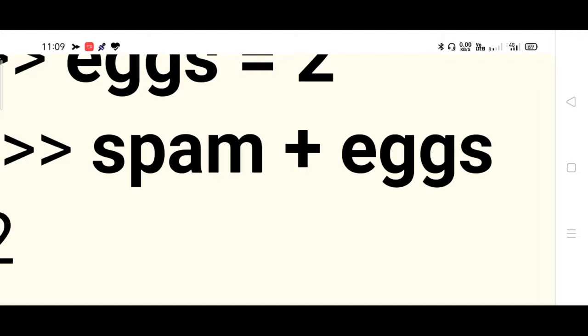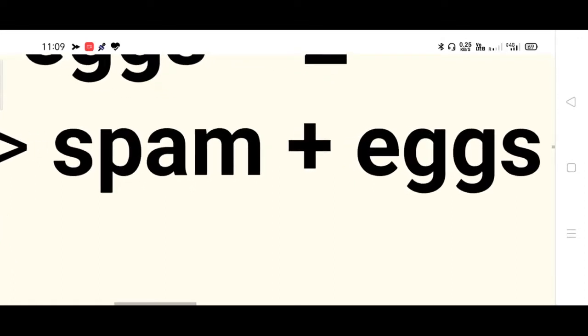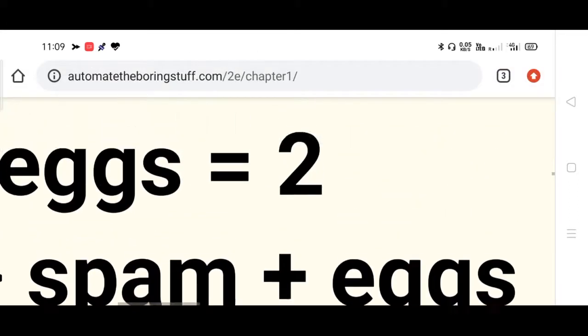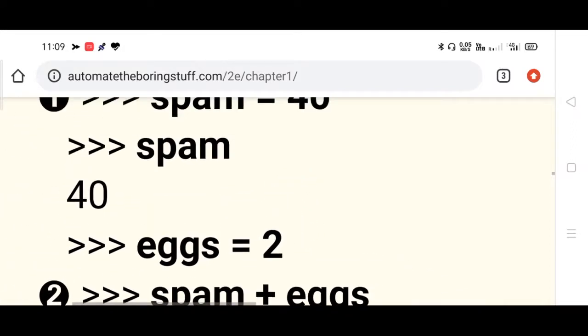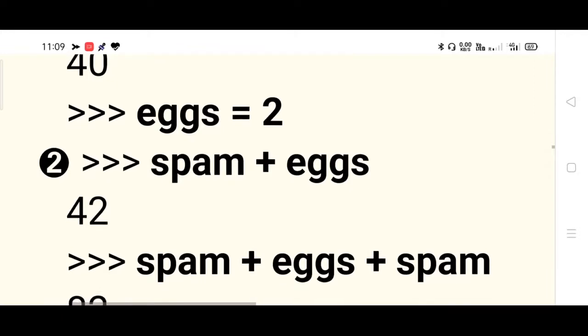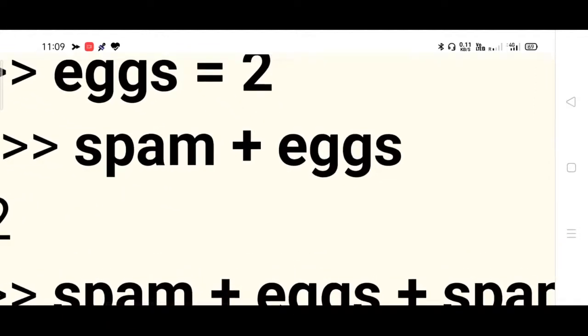But these spam and eggs are not strings. If they were strings, they would have single quotes. Is there any single quote? Check carefully, there is none. So spam is treated as an integer here because it is a variable that holds an integer value. What is the value stored by spam? Integer value 40. Whenever you are storing an integer, remember, don't use single quotes. Similarly, x holds 2.